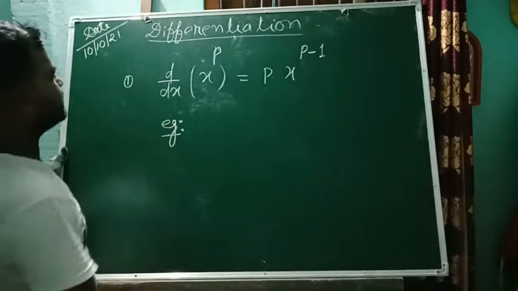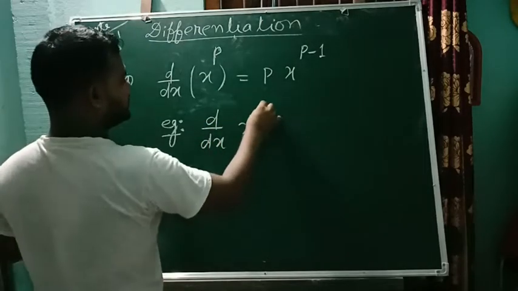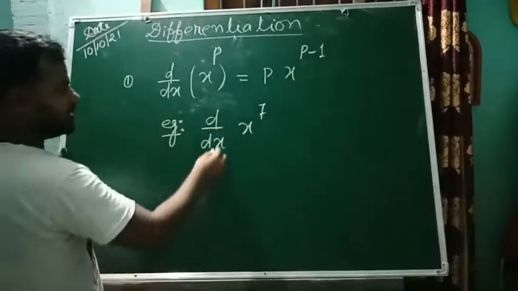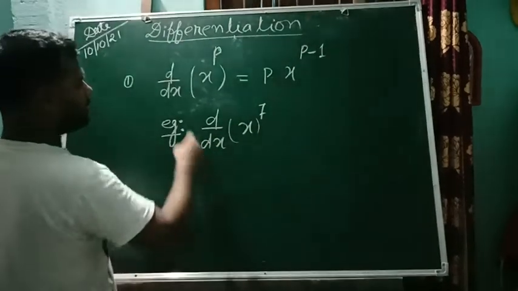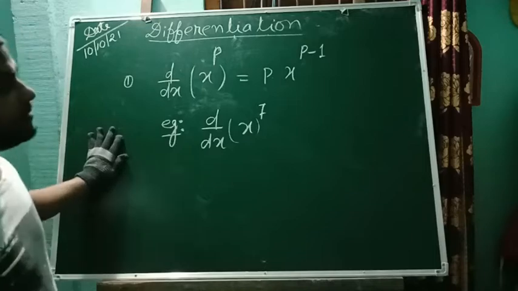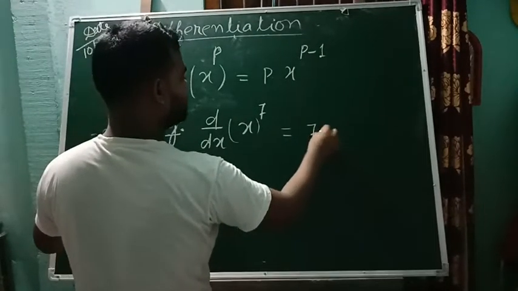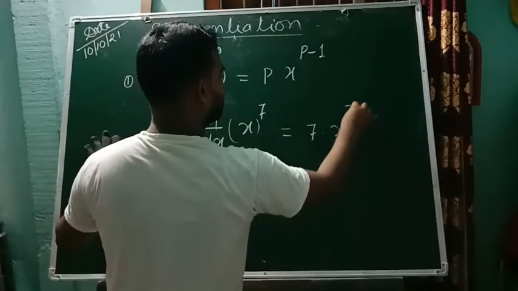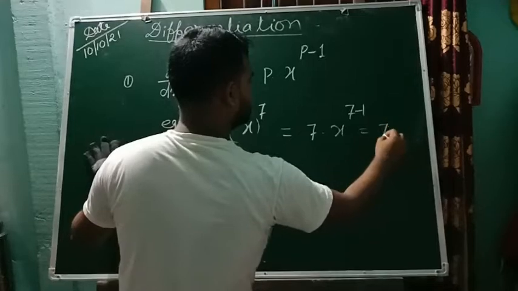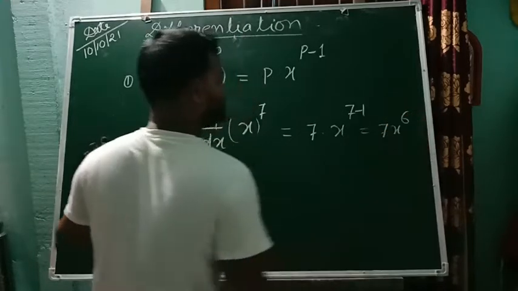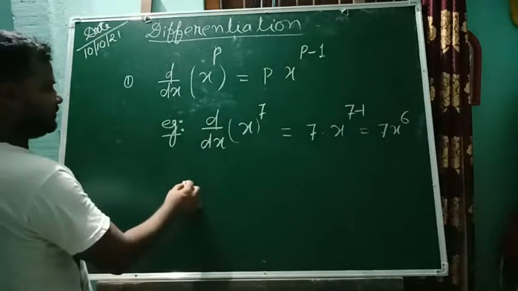So first example, let us consider d by dx of x to the power 7. This is d by dx and this is x, so it is similar to this. Can you say what will be? Yes, it will be 7 into x to the power 7 minus 1, so 7 into x to the power 6. Got it? Next example.